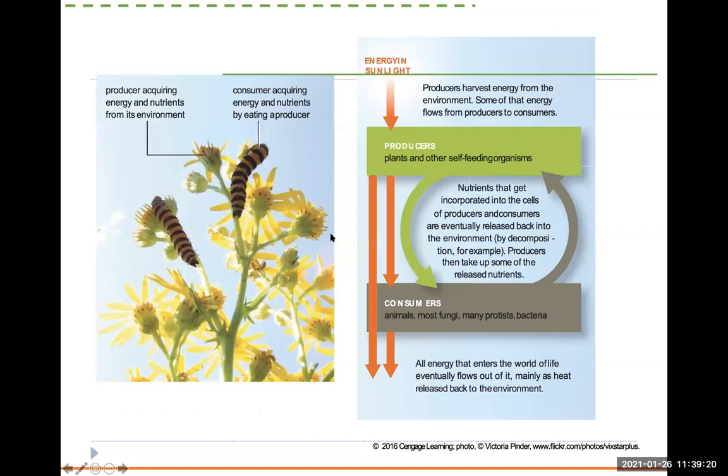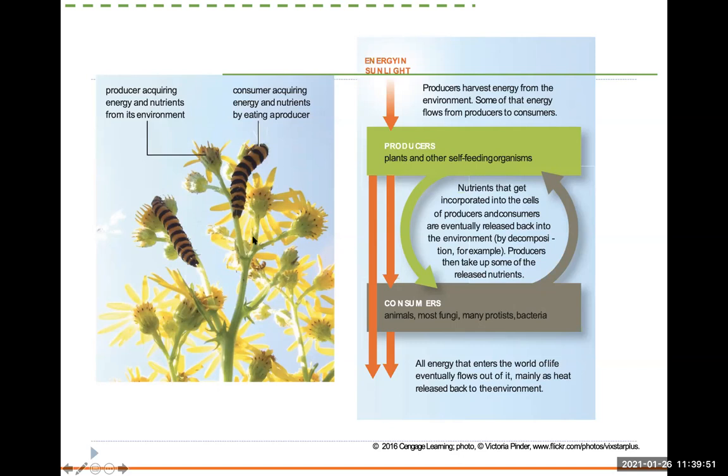So here's another photo. It's talking about producers and consumers. Producers are mainly plants, but there is some bacteria that's considered producers. So I'm going to show you that in a minute. And then the consumers are something that's going to feed on producers. But the nutrients that get incorporated into the cells of producers and consumers are released back into the environment, they decompose, and then the producers again take up those nutrients from soil to grow again, if we're talking about plants.